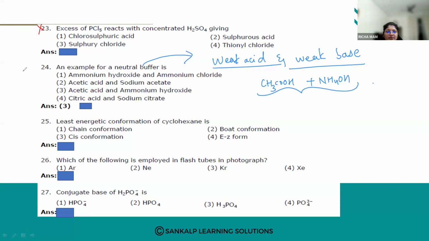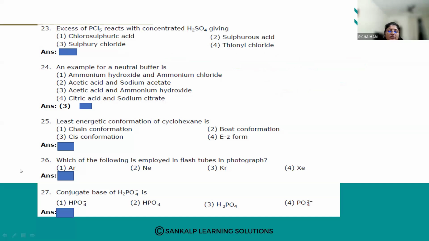Let us go for the next one. Least energetic conformation of cyclohexane is: first one chair conformation, second one boat conformation, third one cis conformation, and fourth one EZ conformation.